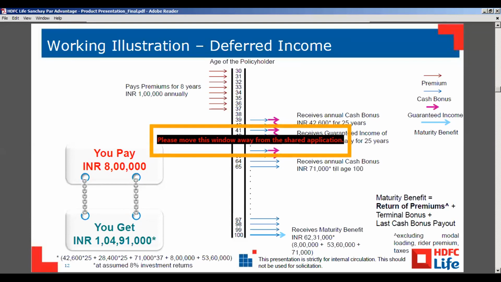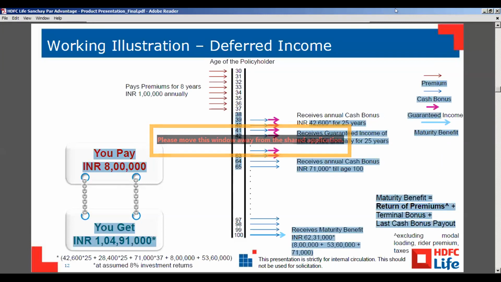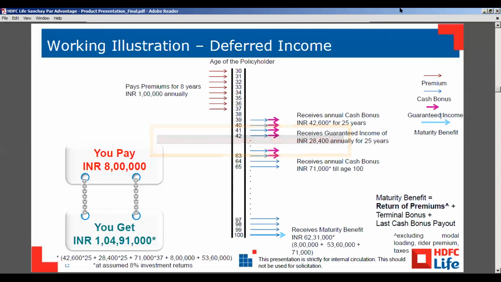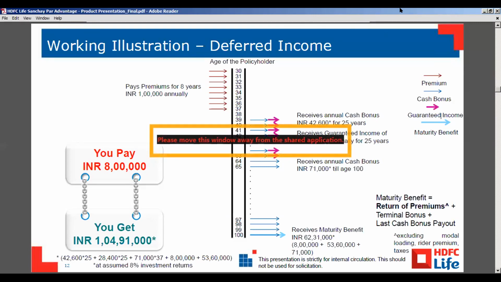And cash bonus is different. Cash bonus also depends on the customer's age, what premium payment term he is choosing, and how much policy term he is choosing. In this plan, with the deferred income option and the immediate income option, the customer can also take a fixed term option. So it also depends on what cash bonus the company is declaring.